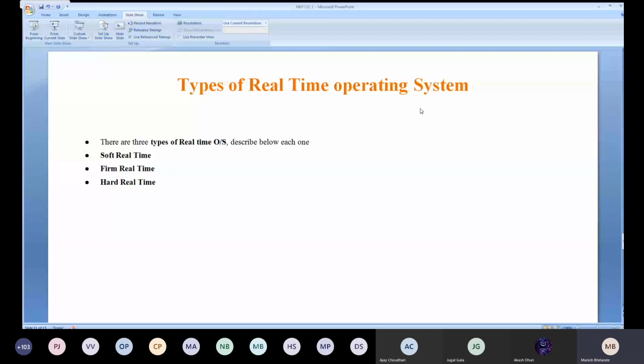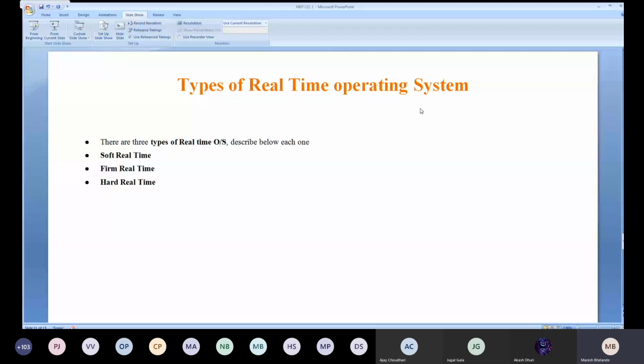That is the best example for your hard real-time system. Or even on a fighter plane, when you want to fire missiles at a target at that particular time, once you push the button, immediately the missile should detach from the plane and hit the target. That is the best example of hard real-time.